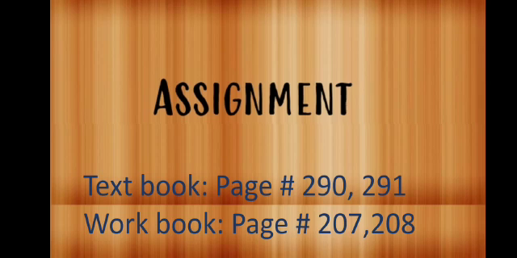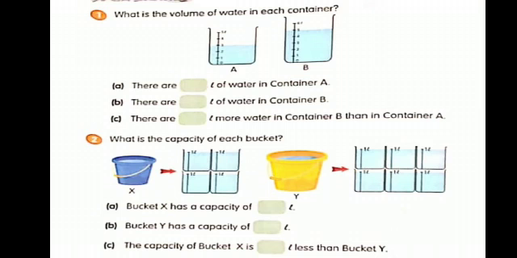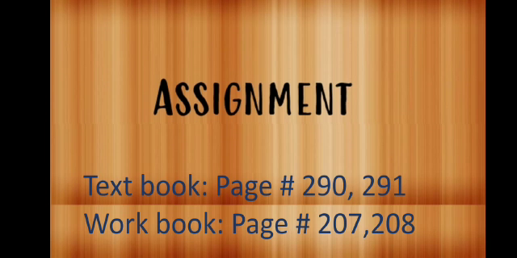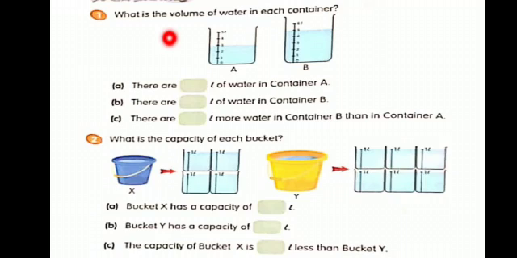Level 2, what is your assignment? This is a super easy assignment of your textbook. Page number 290, 291 of your textbook and 207 and 208 of your workbook. Now this is your textbook assignment. Page number 290 and then 291. This is page number 290.